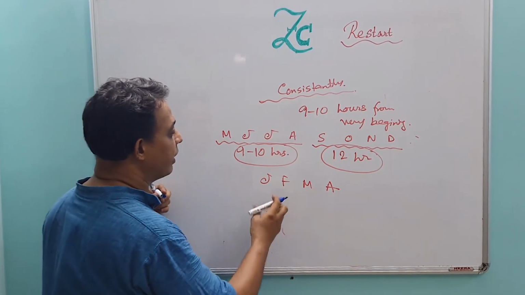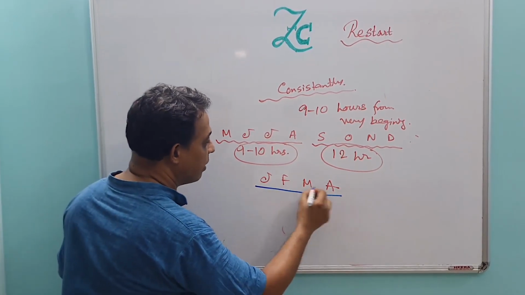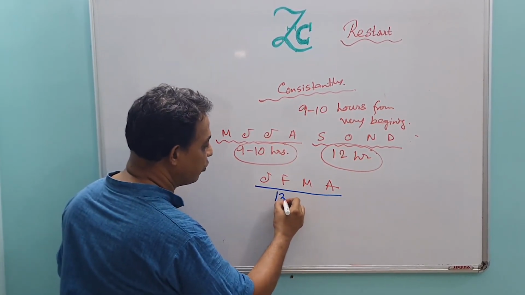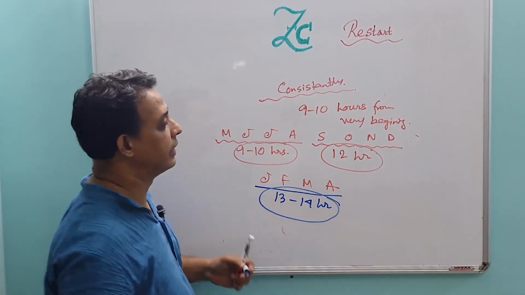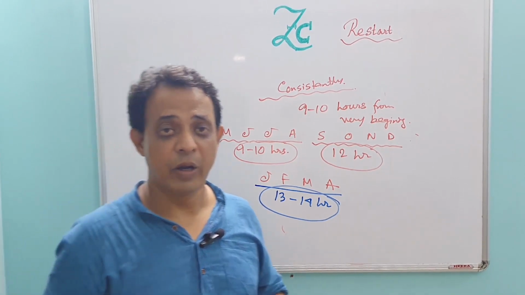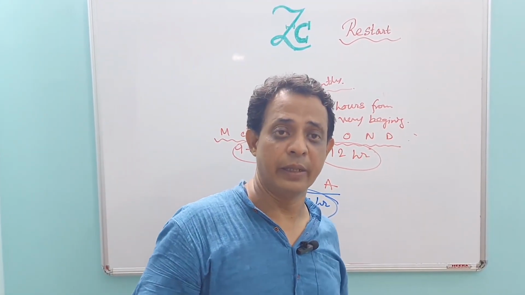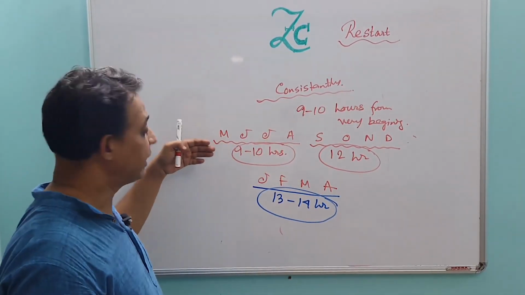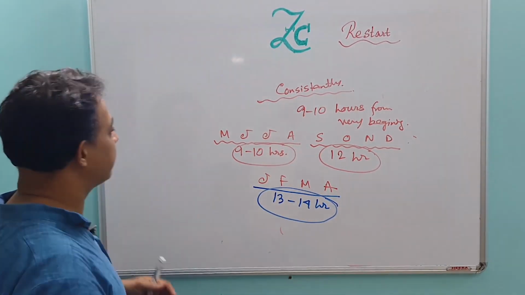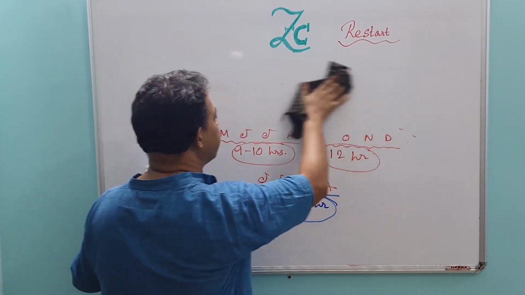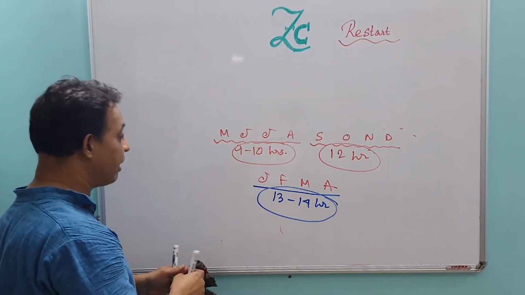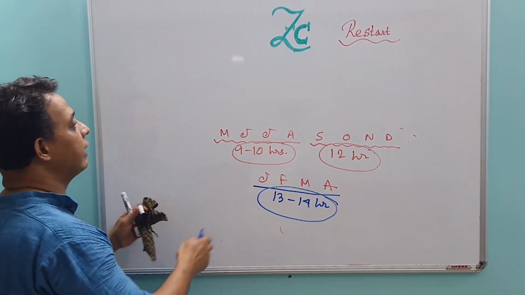From January and February, and March, April onwards, 13 to 14 hours are required, because you will solve mock tests during this time. So in the beginning you will start with 9 to 10 hours, persistently and consistently. Remember the word, very important: consistently.